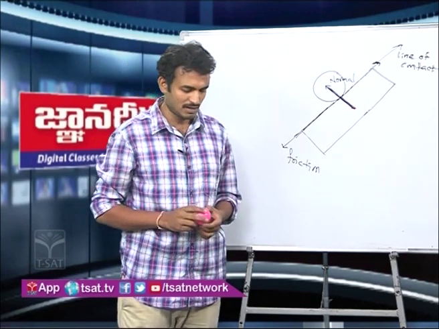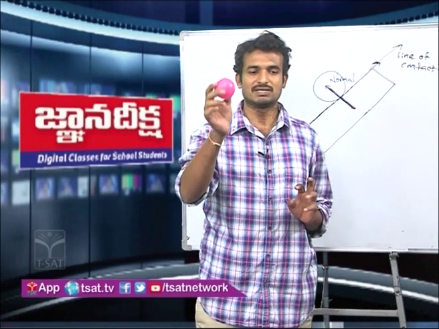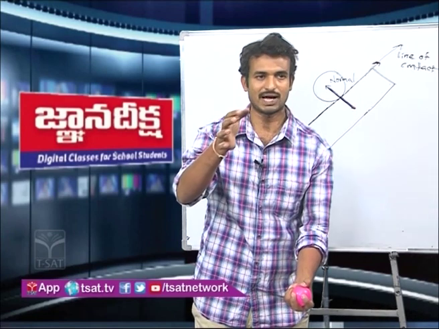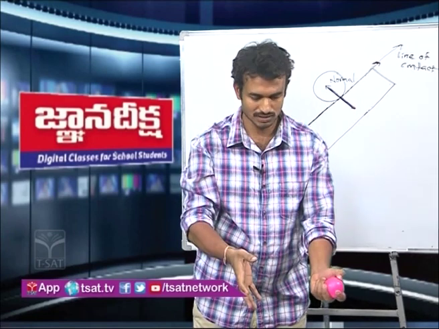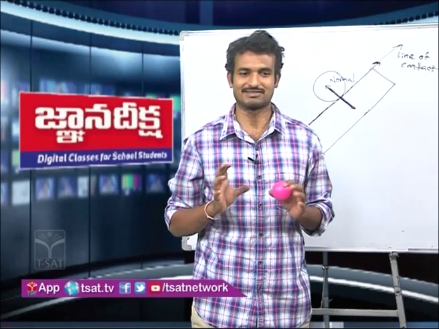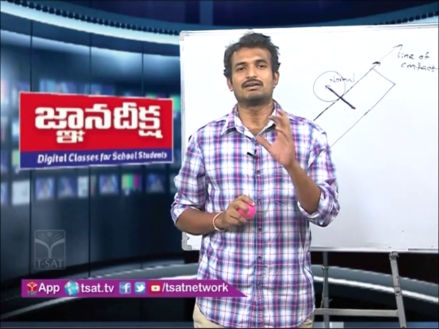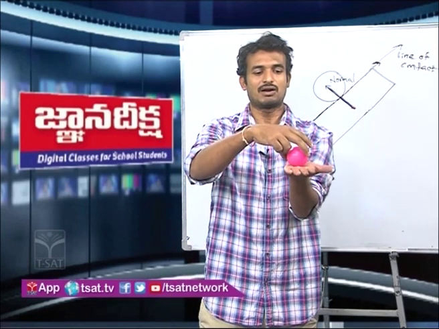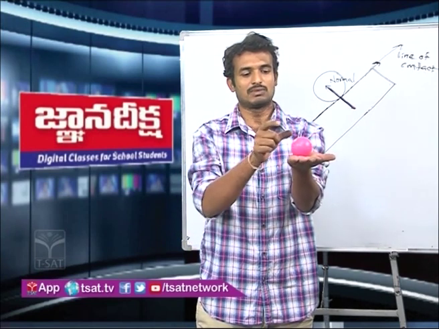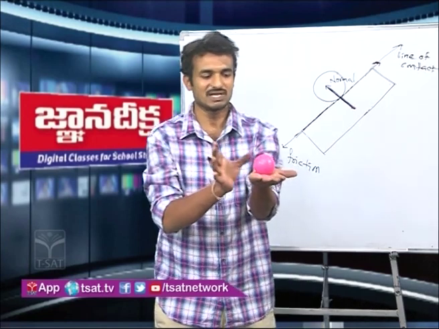See here, take an object, and if this object is left free in the air, then what happens? Eventually it falls onto the ground because of the gravitational pull on that object, right? Now see, if this object is placed on any other surface like this, what is preventing this object from falling?